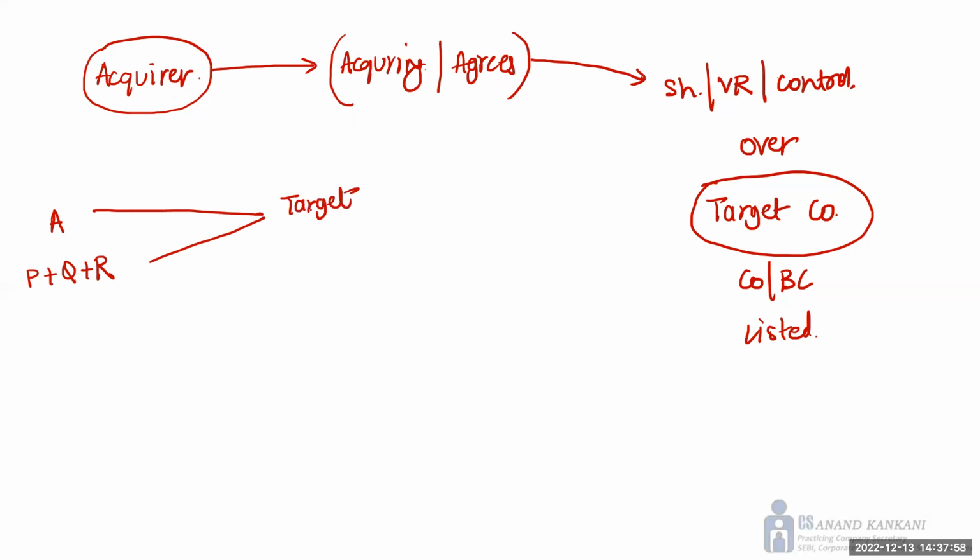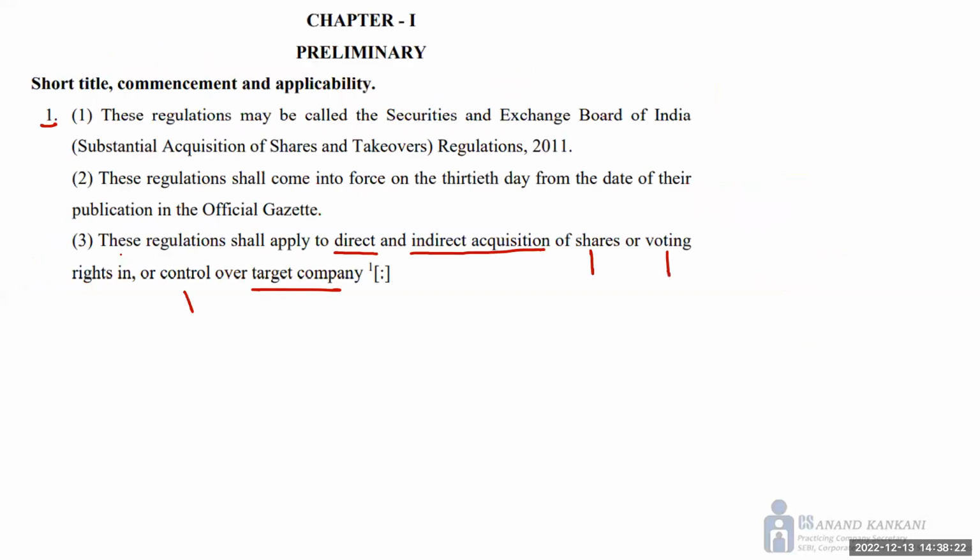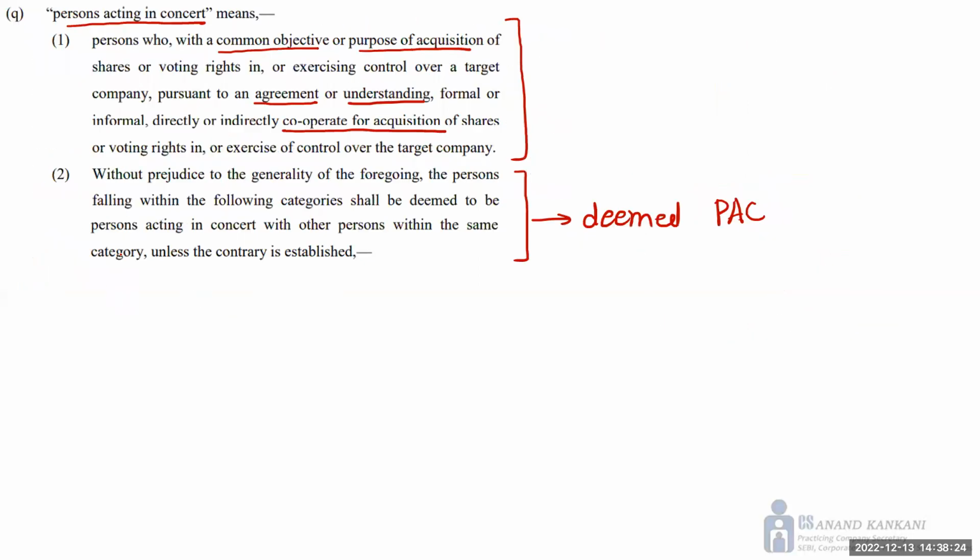Now, in this case, we'll say A is the acquirer and P, Q, R are the persons acting in concert with A, because they are acquiring the shares of the same target company in the same fashion, with the same reason why and how A is acquiring. They are acting collectively. That's where the definition of person acting in concert comes into the picture, because all the obligations under the takeover regulation which fall on the acquirer automatically also fall on the person acting in concert.